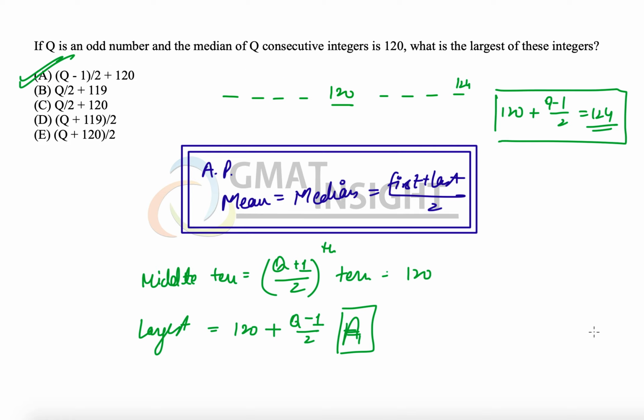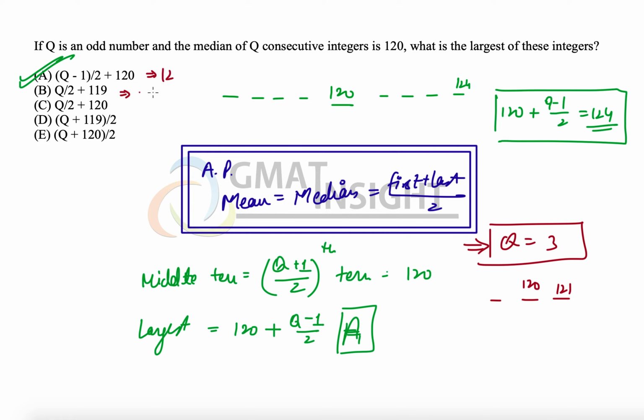For example, let us say q is equal to 3, the smaller number. So with 3 consecutive integers, the median is 120, so the largest number is 121. That means for q equal to 3, the correct option should give me the answer 121. Let's check. For q equal to 3, 3 minus 1 is 2, 2 divided by 2 is 1, so this gives 121.